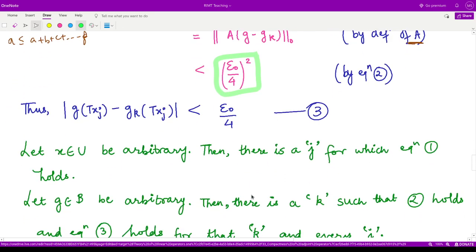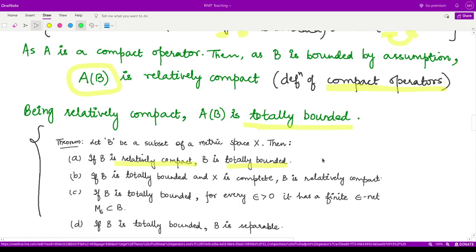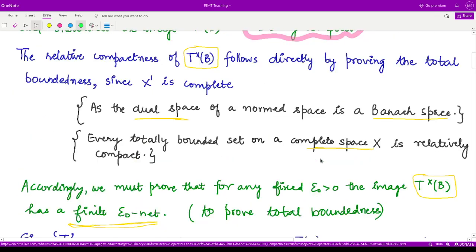Now, because we considered x as some arbitrary member of this unit ball U, then we say for every j, there is a j for which equation 1 holds. So what was our equation 1? Let's have a look here.